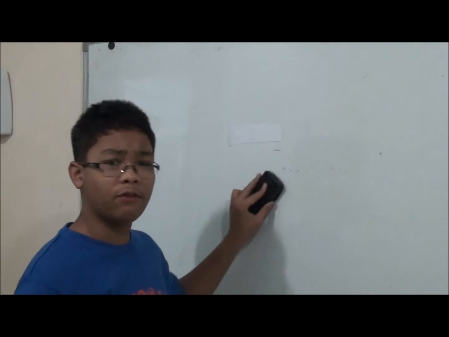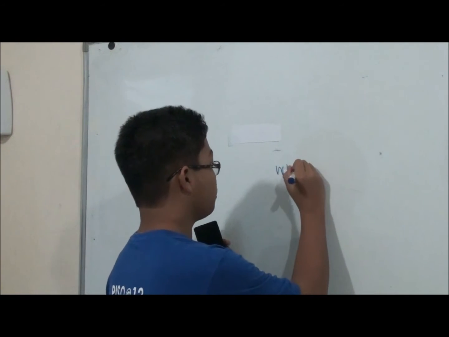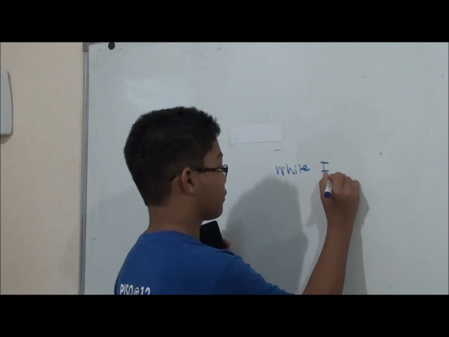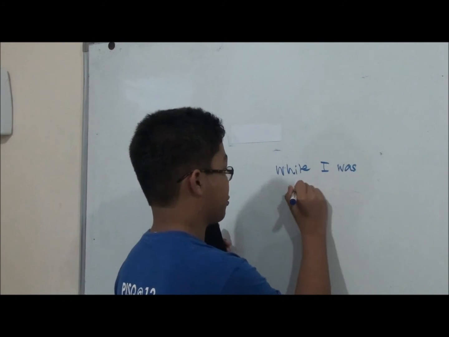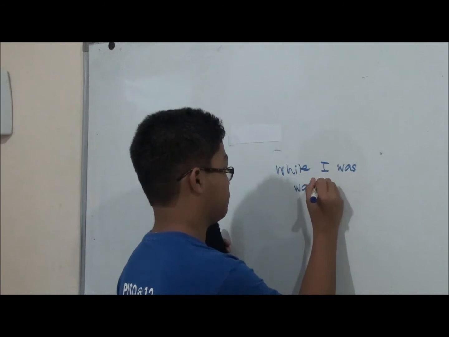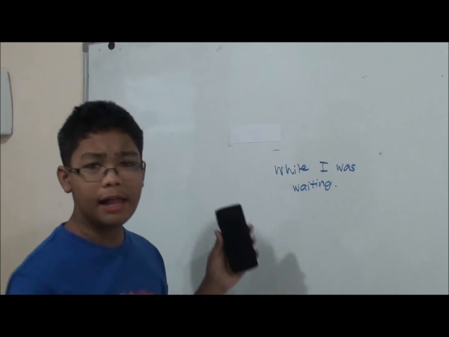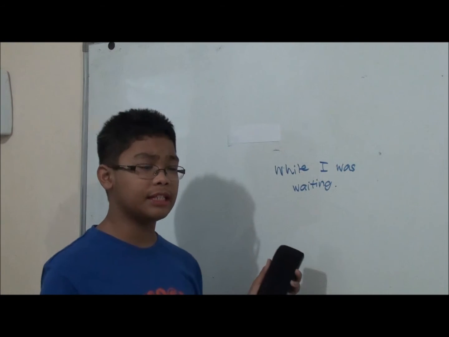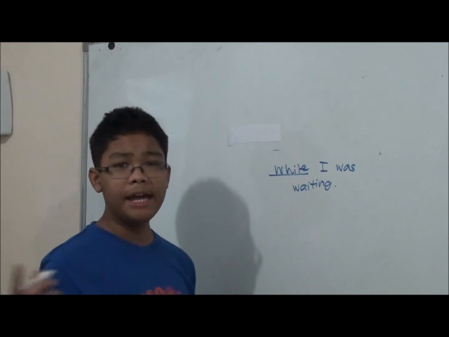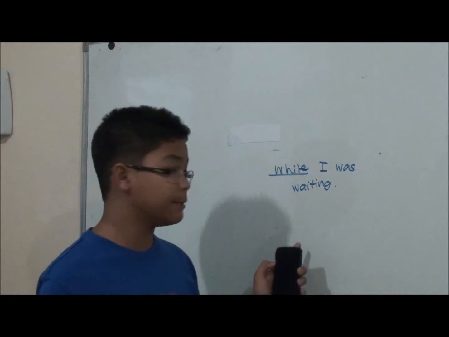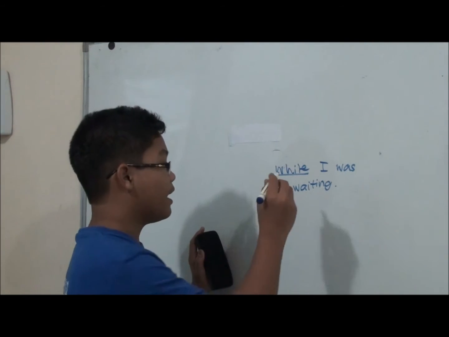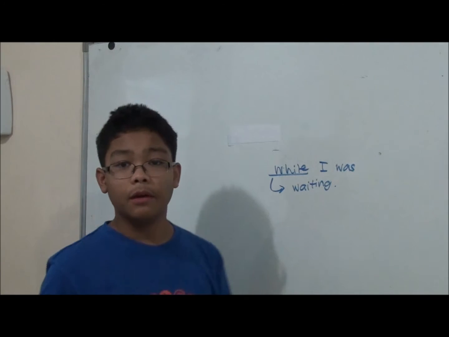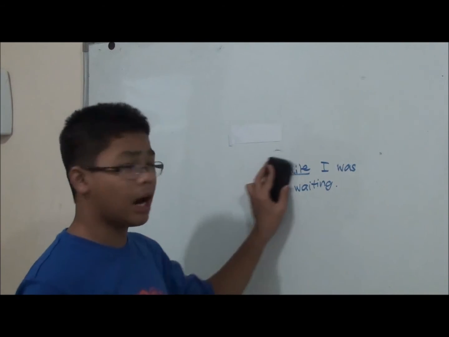Here is a list of other adverb phrases. I'll show you one example. While I was waiting. While, though others may consider this as a subordinator, may act as an adverbial phrase because it modifies the verb waiting.